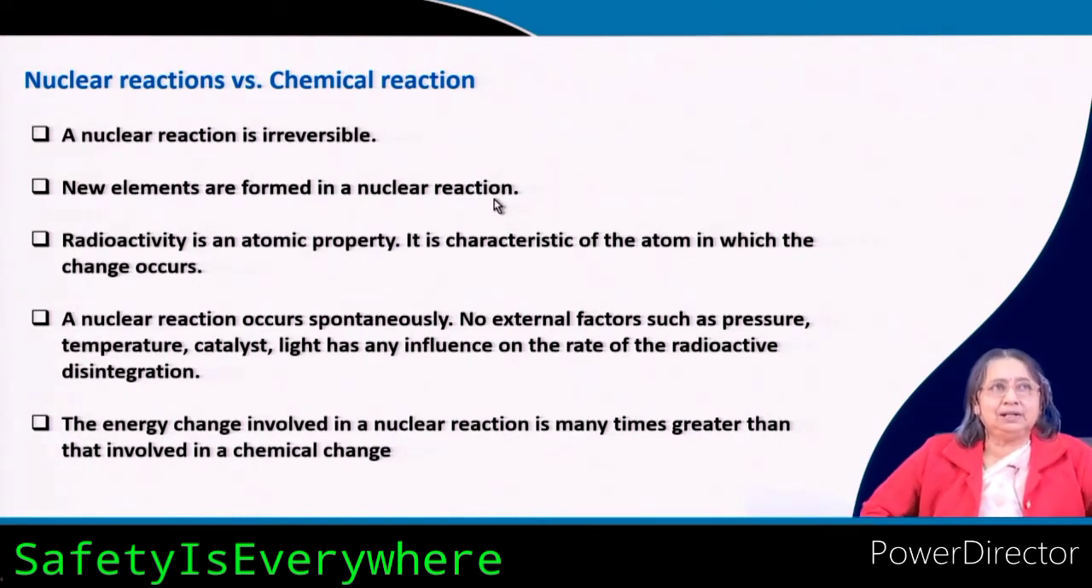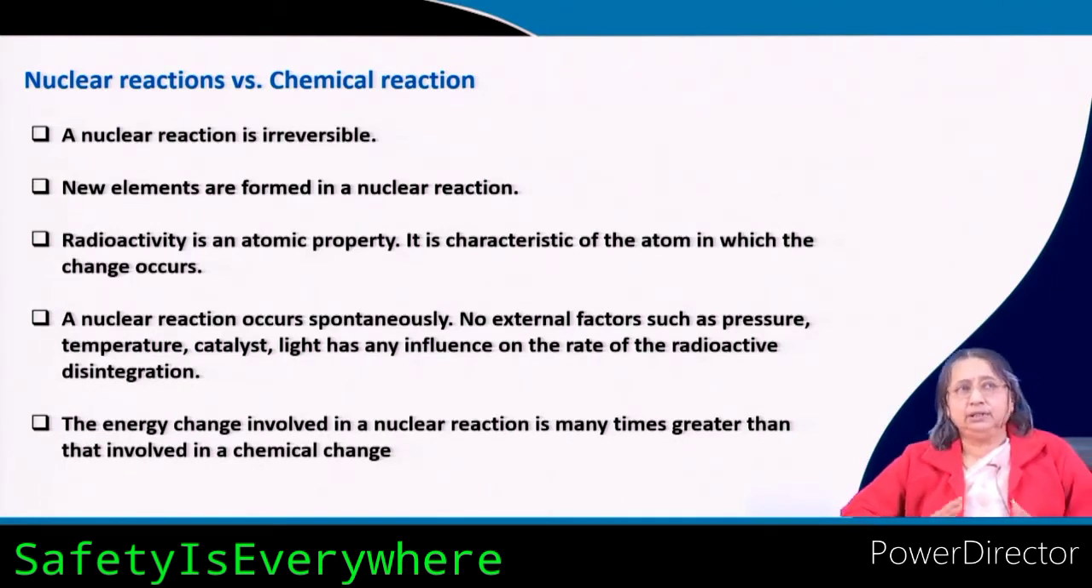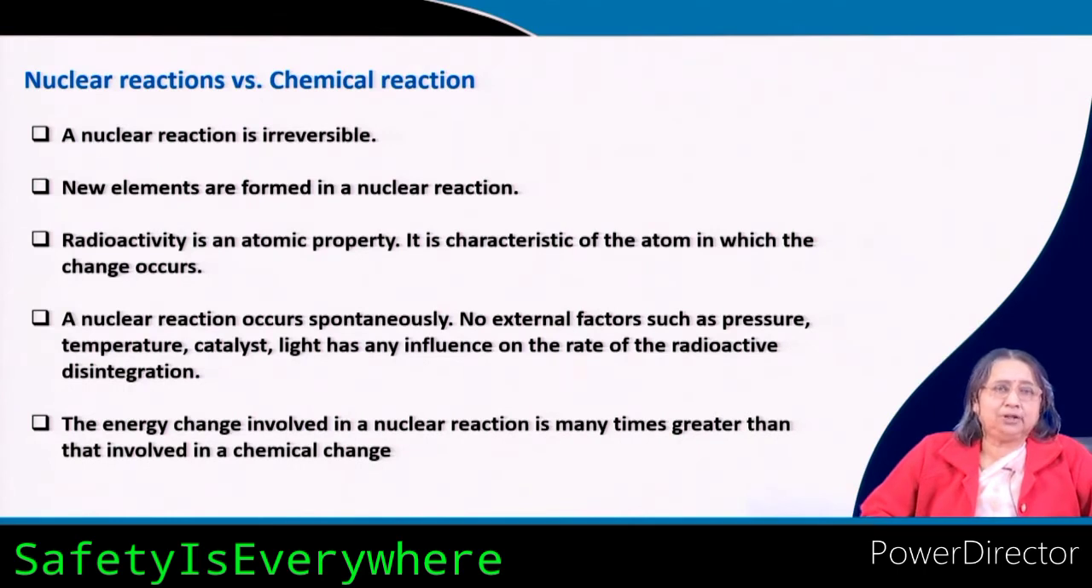When something like alpha rays or beta rays comes out, the nucleus of one element is converted to the nucleus of another element. That means the atomic number is changing, the nucleus is changing, so the element is changing. But in a chemical reaction, say in ammonia synthesis, nitrogen remains the same, hydrogen remains the same, and they only combine with one another to form another compound. So, this is the difference.